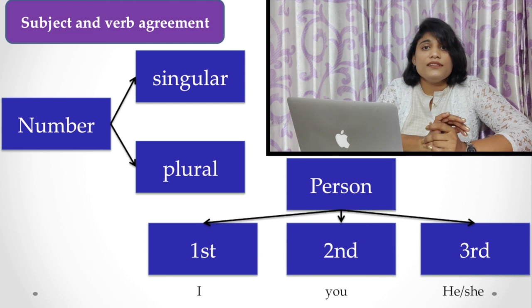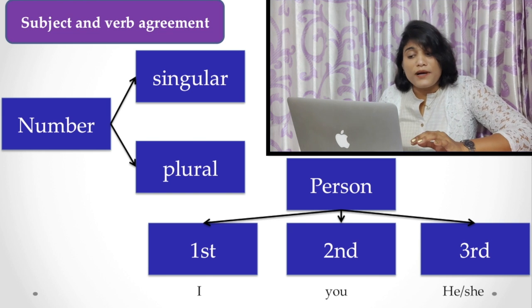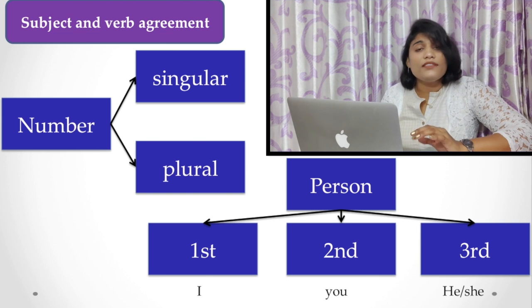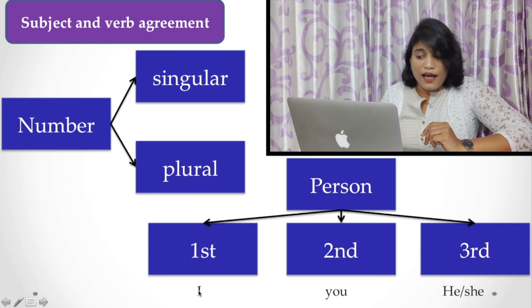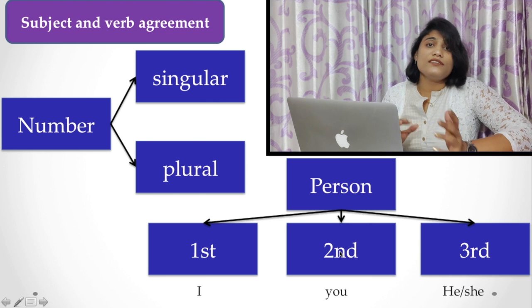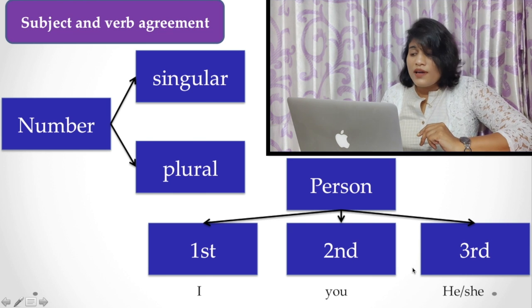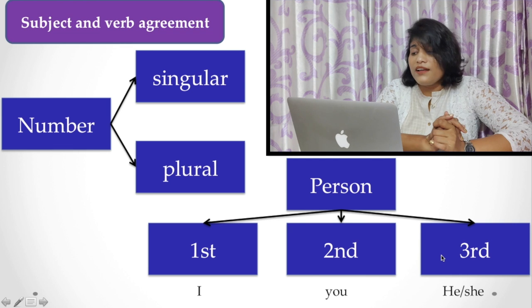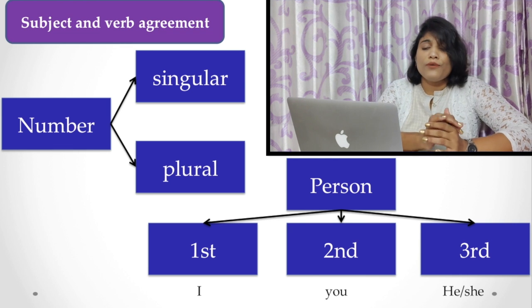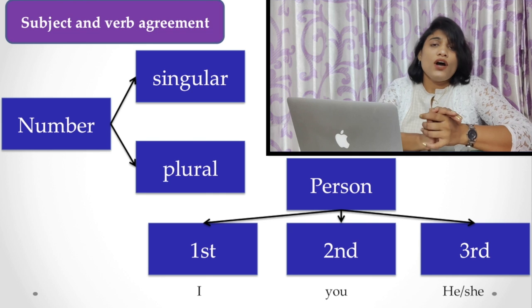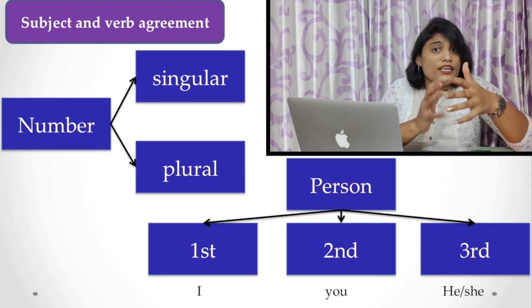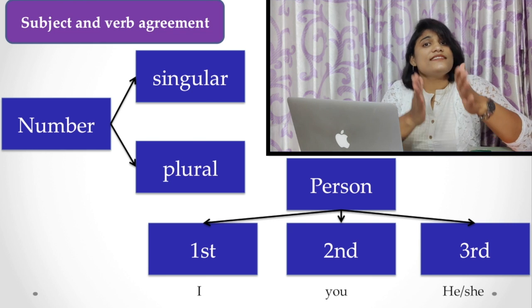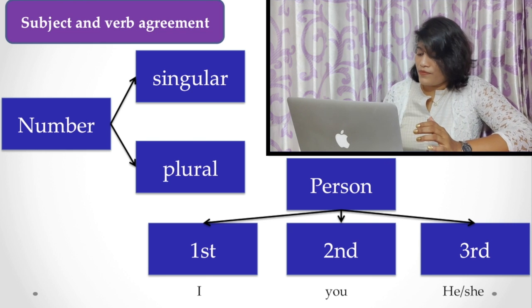Similarly, the person is another important thing. Sometimes it may be first person, second person, or third person. For example, first person singular number is I, second person singular and plural is you, and third person singular number is he or she. In all these cases, which type of verb you should use in your sentence is the prime theme here.